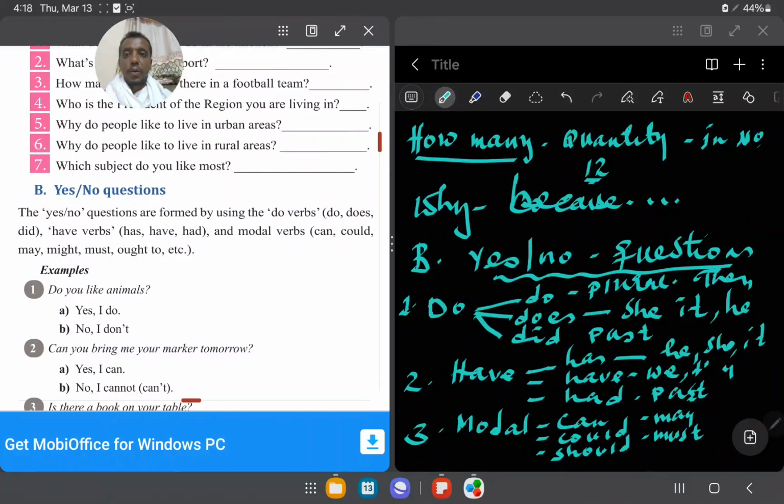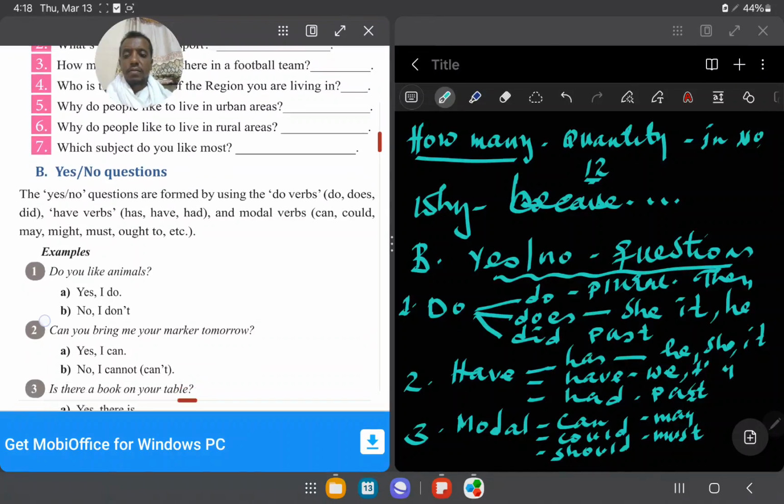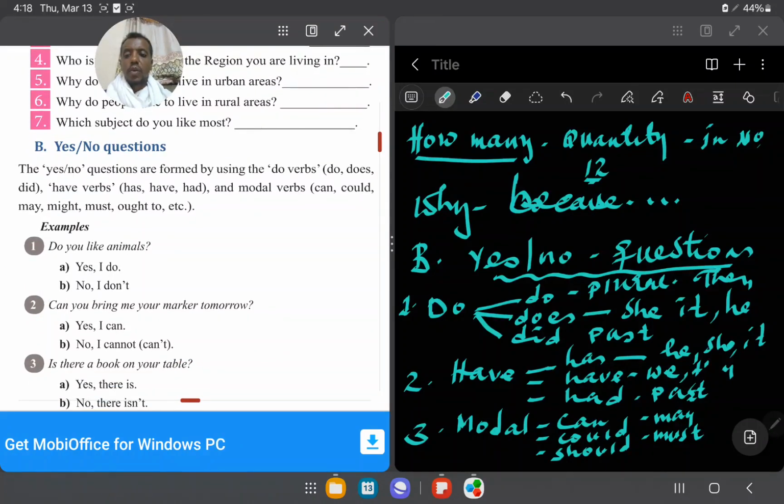Understand? So you can construct in this way. Number 1, do you like animals? Yes, I do. See, the question starts with do, so you can say yes I do, or no I don't. This is how you should answer a yes no question, okay.